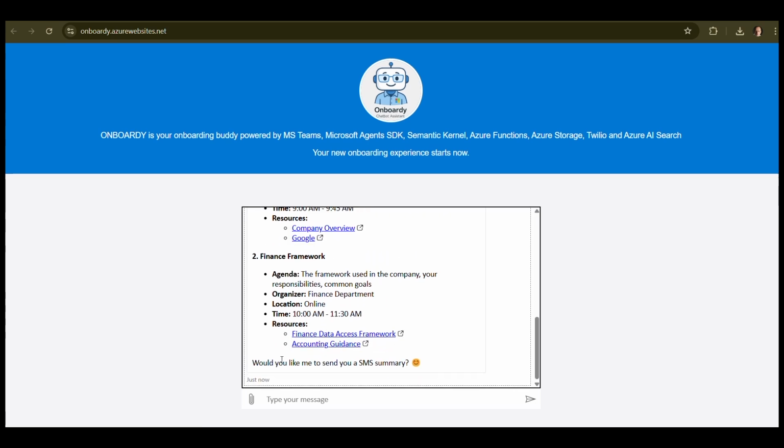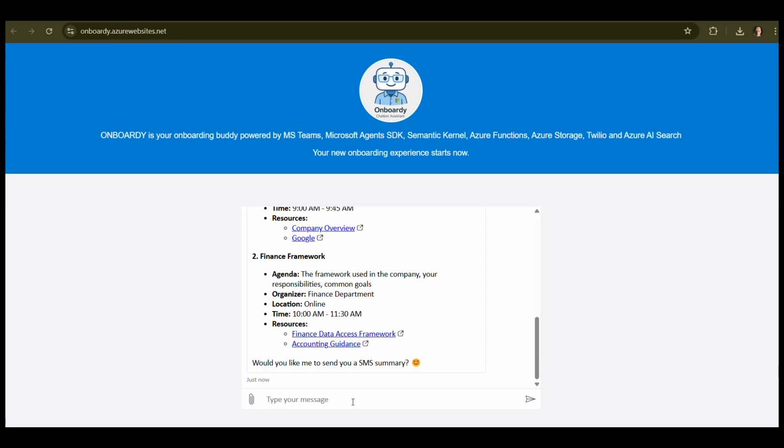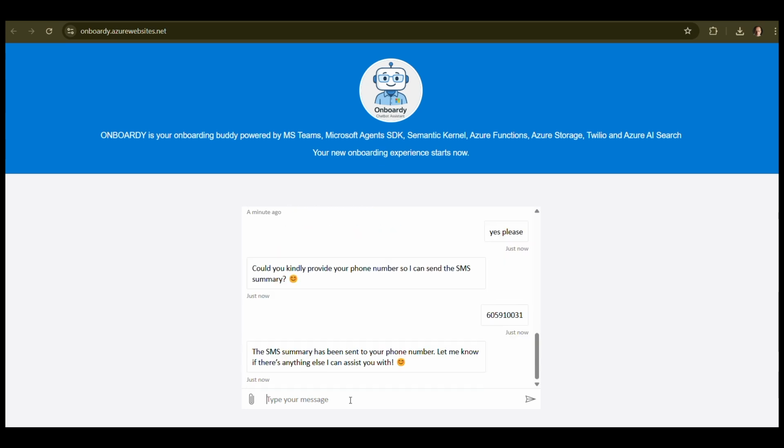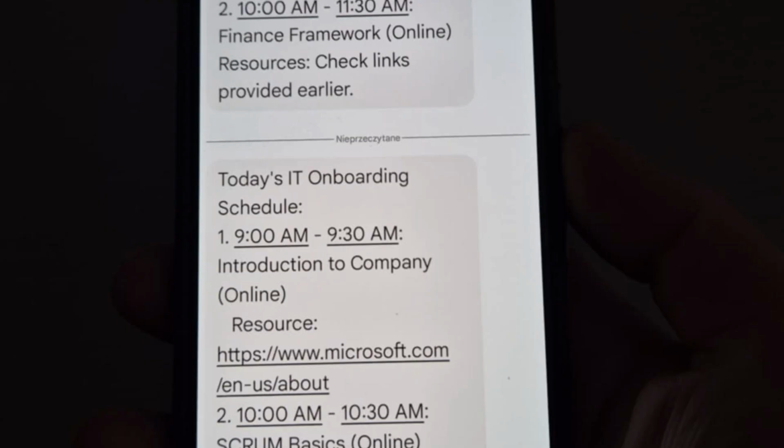But what else can I do? Here is the suggestion, would you like me to send you an SMS summary? And I can say yes, please do it. To do it, Onboardy knows that it needs my phone number, so I can type in my number here. And Onboardy has all the information required to send the message. And I just got the message automatically sent to my phone. So never be late on your meetings on onboarding.